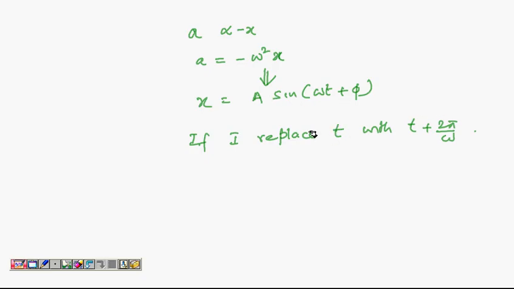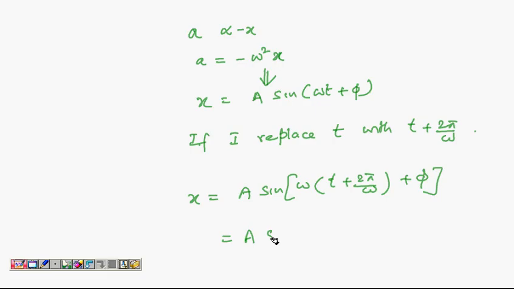So at t seconds, position is A sine omega t plus phi. After 2 pi by omega seconds have gone by, what is the position? Let's try to see that. So x will be A sine omega into, instead of t we now have t plus 2 pi by omega, plus phi, which is A sine omega t plus 2 pi plus phi.